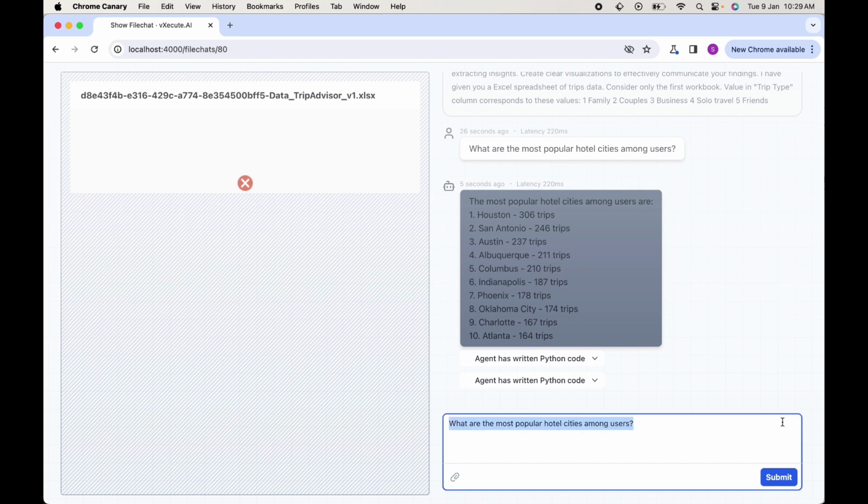But let's not bother about it for now and continue with our questioning as if we are talking to a programmer in our team. Create a box plot to compare the distribution of ratings across different trip types.